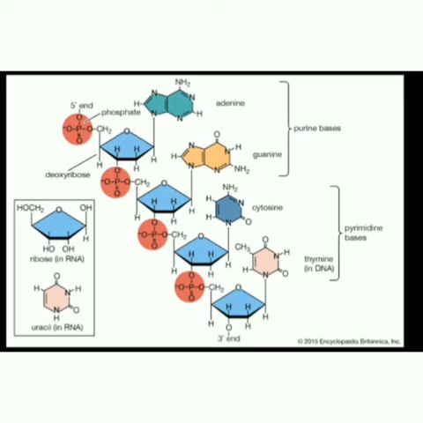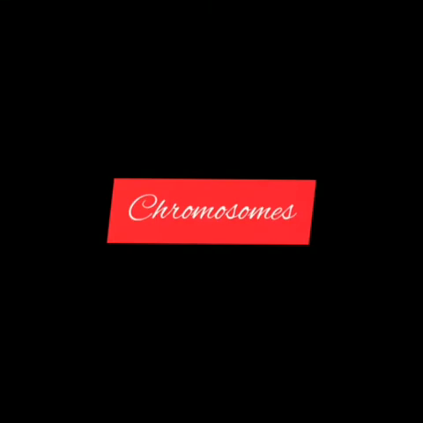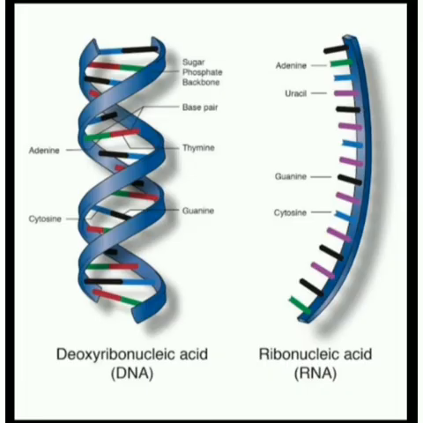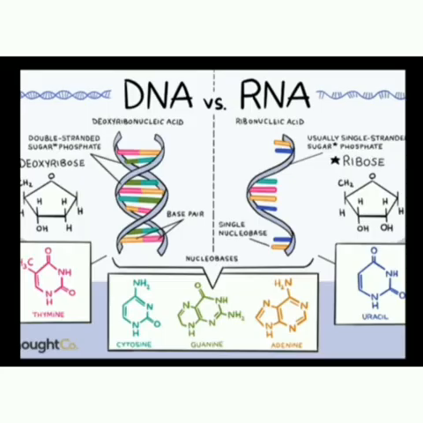The particles in the nucleus of the cell responsible for heredity are called chromosomes, which are made up of proteins and another type of biomolecule called nucleic acids. These are mainly of two types, deoxyribonucleic acid (DNA) and ribonucleic acid (RNA). Since nucleic acids are long chain polymers of nucleotides, they are also called polynucleotides.